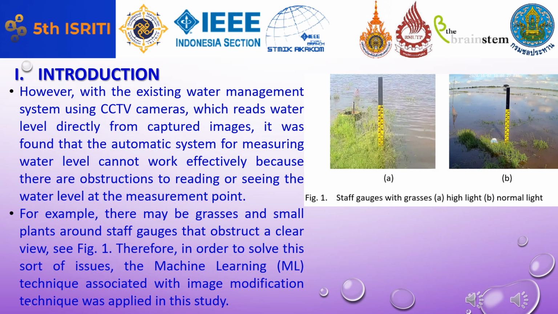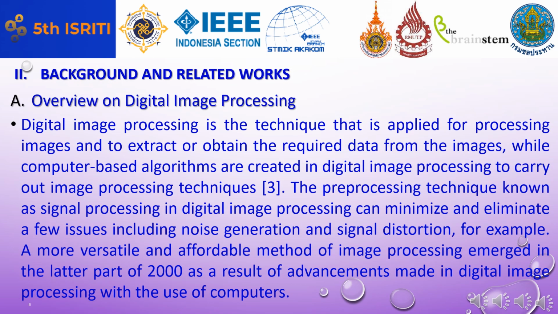These data are the primary data used to ensure sufficient water supply for the agriculture sector and prevention of flooding. However, it was found that the automatic system for measuring water level cannot work effectively because there are obstructions to reading the water level at the measurement point. In order to solve this sort of issue, the machine learning technique associated with image modification technique was applied in this study.